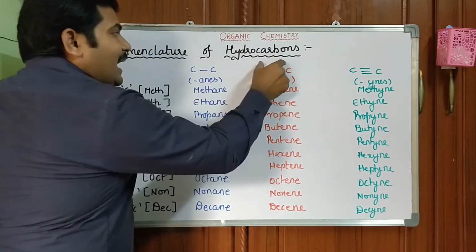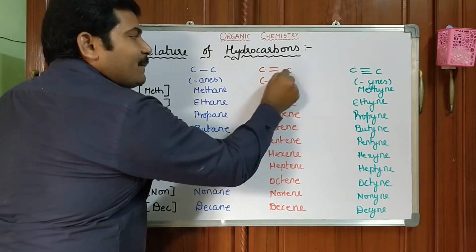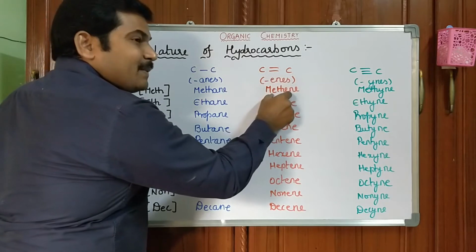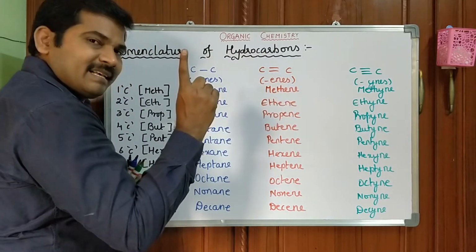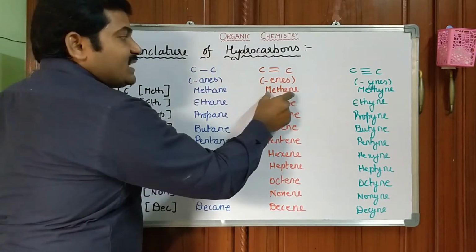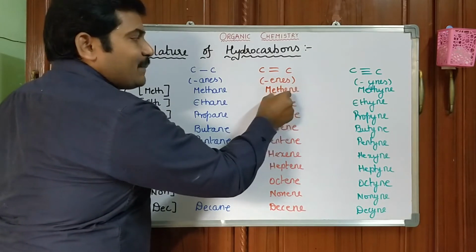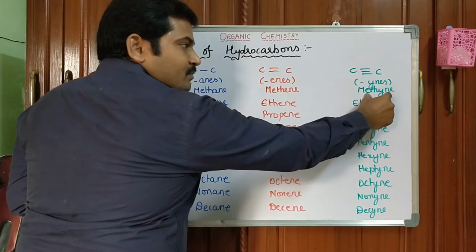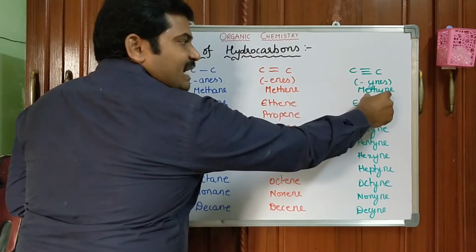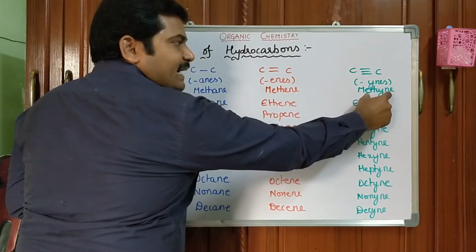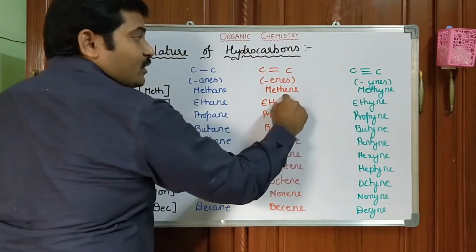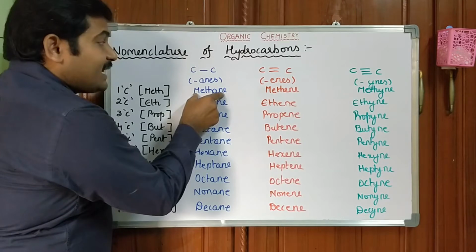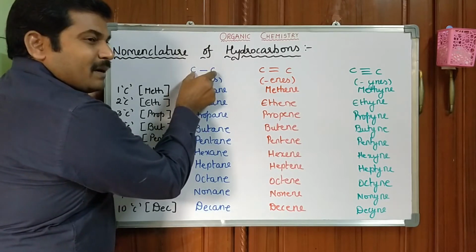But according to the alkene, the bond between carbon and carbon is a double bond. But here, how many carbons are available? Only 1 carbon is available. So that's why there is no availability of another carbon in the case of methane. Even in this particular case also, there is no availability of another carbon to make a triple bond between carbon and carbon. Okay, now you may get one doubt, sir, in alkane there is no availability of another carbon to form a carbon and carbon bond.